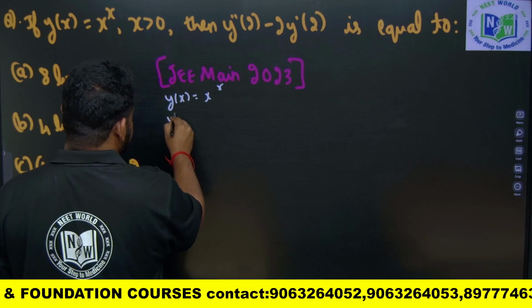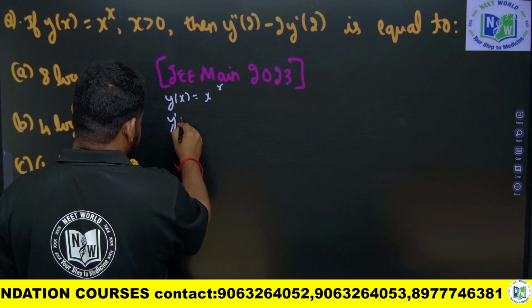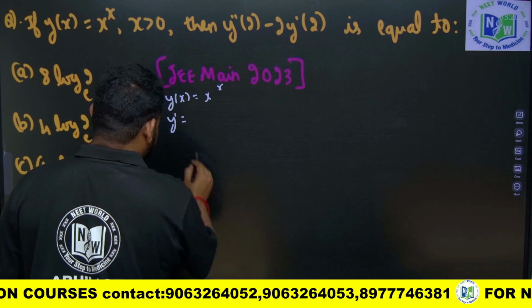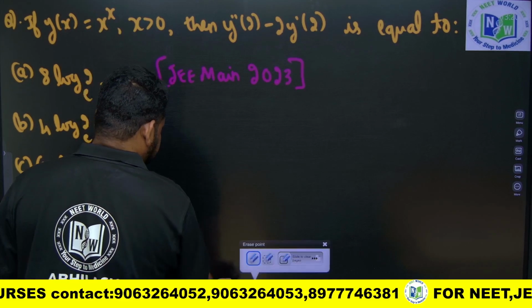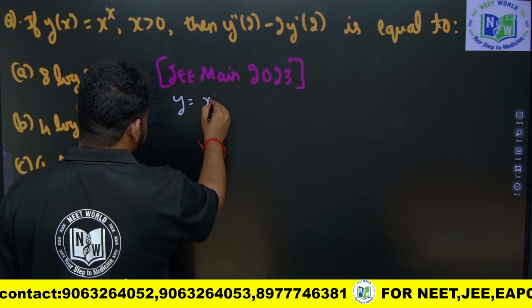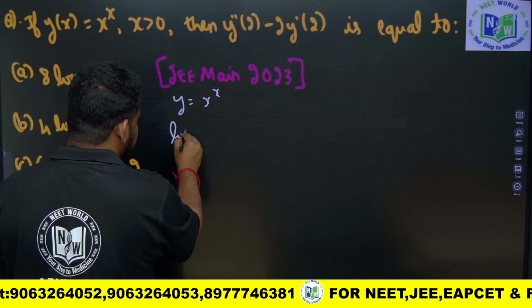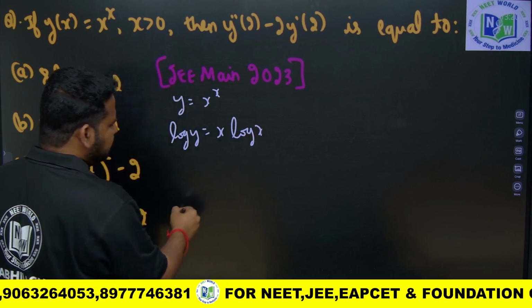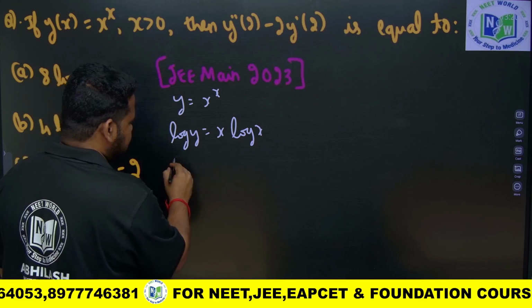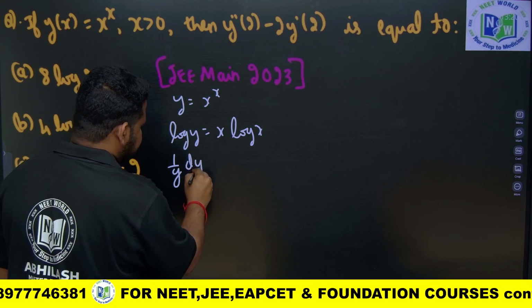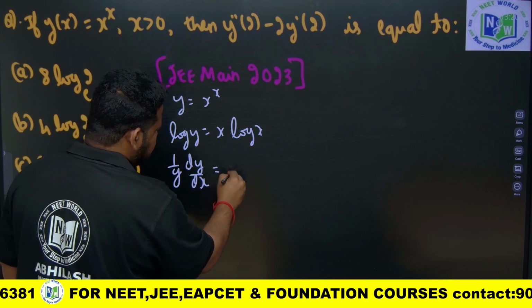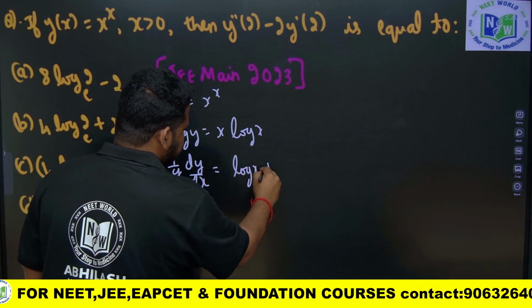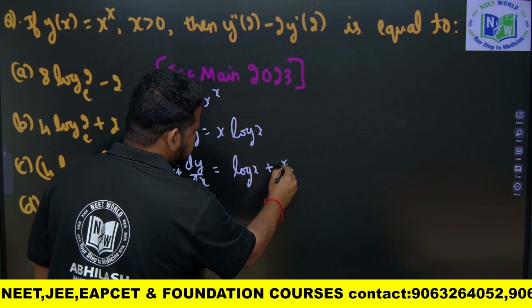So y dash of x is nothing but equal to what? I have to apply log on both sides. Let me write it as just y. Y is equal to x power x. Apply log on both sides, I will get log y is equal to x into log x. Now if I differentiate with respect to x, this will become 1 by y into dy by dx. Here I have to apply product rule, this will become log x plus x by x. Derivative of log x is 1 by x, x and x cancel.